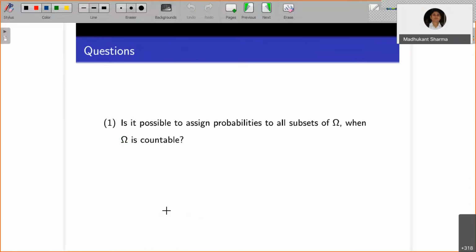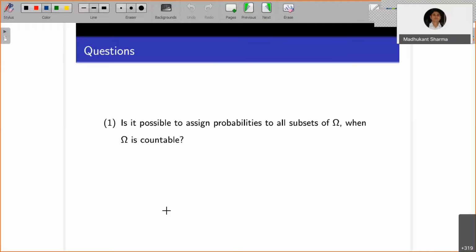Right. So now the very first question has been answered. Is it possible to assign probabilities to all subsets of omega when omega is countable? When you say omega is countable, it means you will have a one-to-one correspondence between the set of natural numbers and omega. So you will always be able to assign the probabilities in the same way you assigned them for the set of natural numbers.